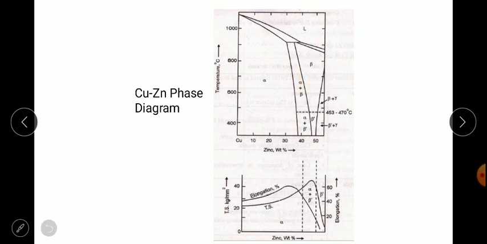Our concentration will be on that, whereas the second diagram shows tensile strength with zinc percent variation. If the zinc content varies, initially tensile strength increases, but when the percentage is beyond 30 to 40%, the elongation and the tensile strength reduce, due to conversion into beta.